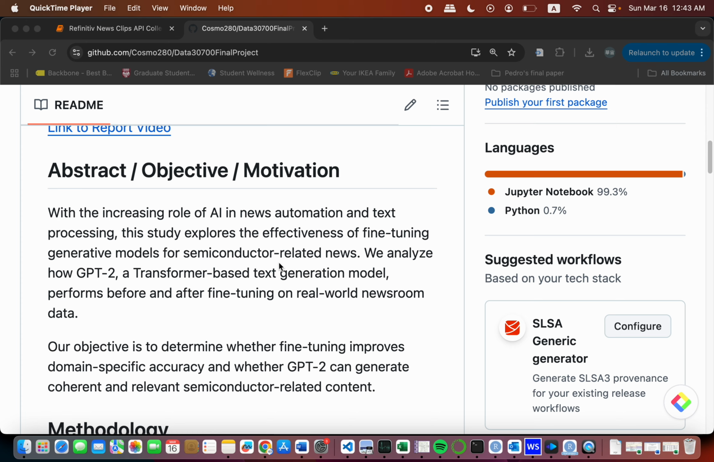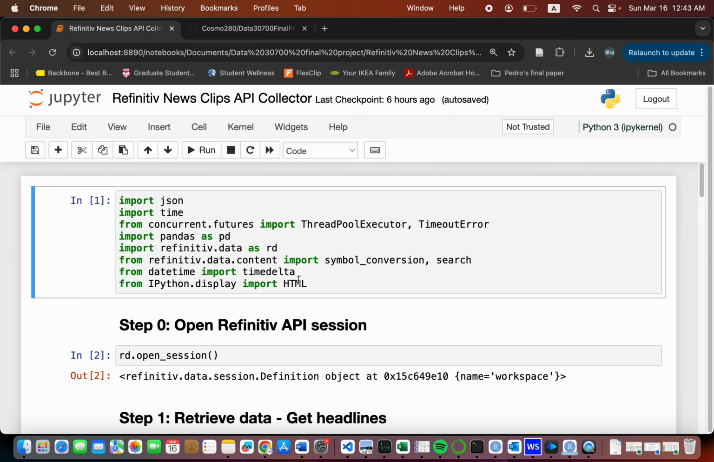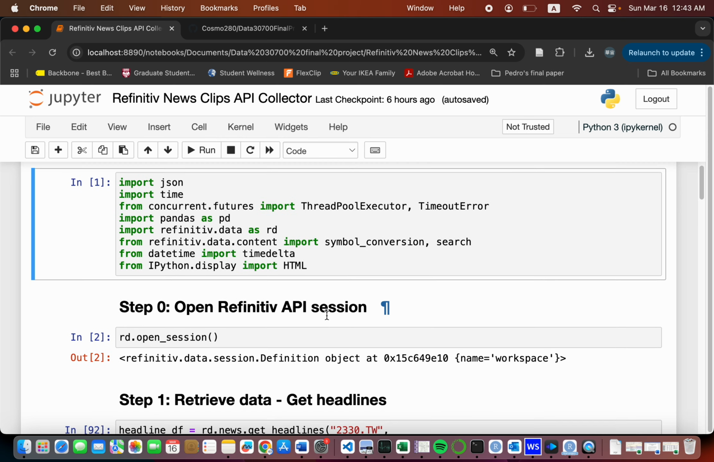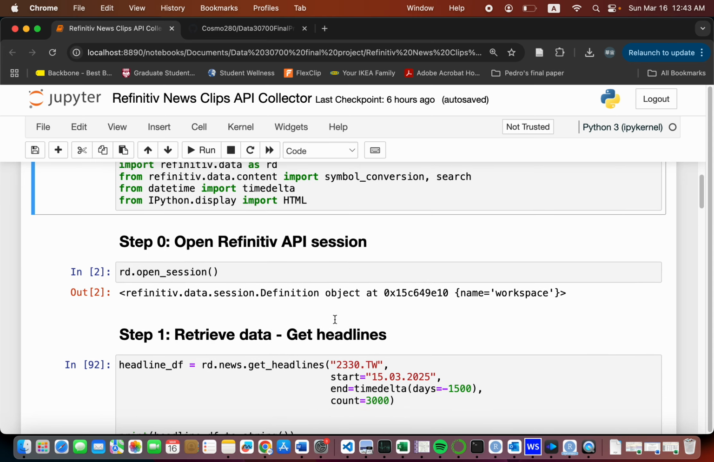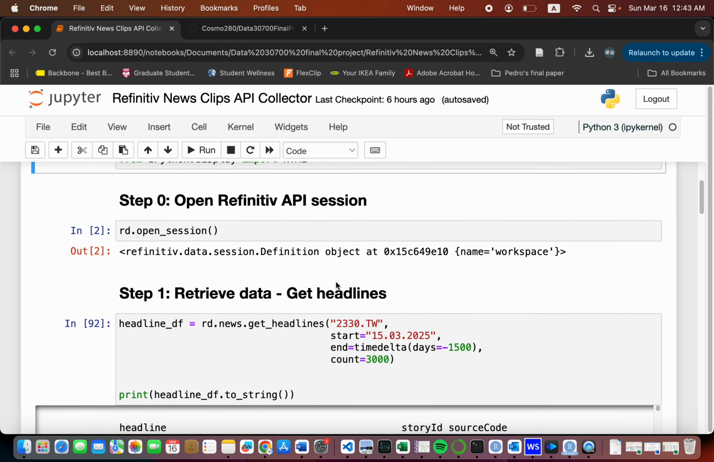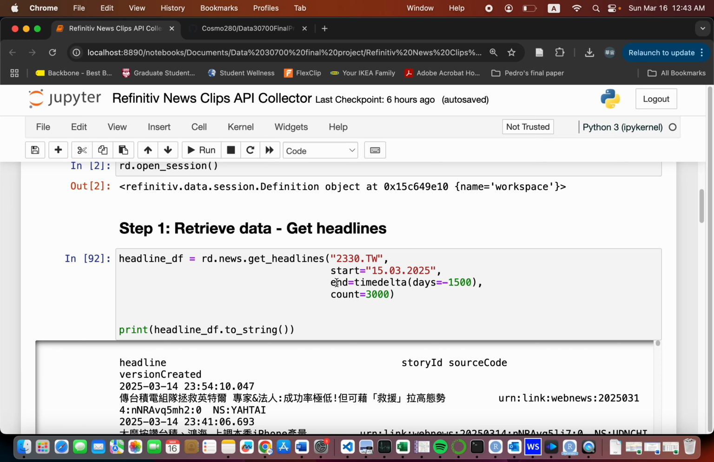So the first step of this project is to get the training data, which I did by downloading it from the Refinitiv data using the API. In the first code, in the API data collector, I first log into Refinitiv, and then I first get the news headlines. I use 2330.tw for Taiwan Semiconductor Manufacturing Company as example, and then I try to get as many as possible because not every one of them were in the same quality. Sometimes there's errors, so I'll filter them later.